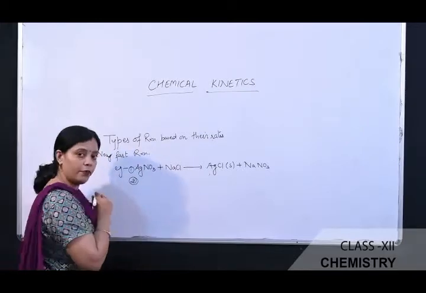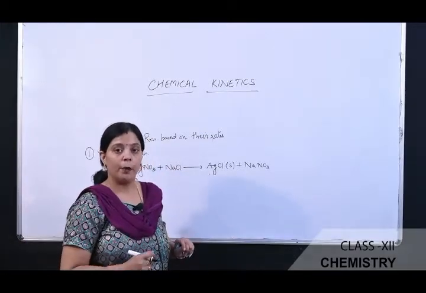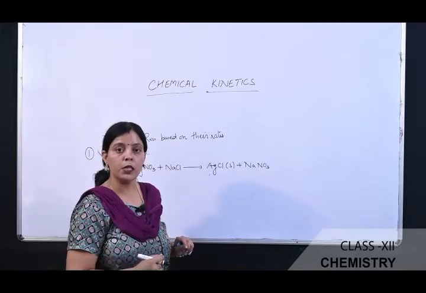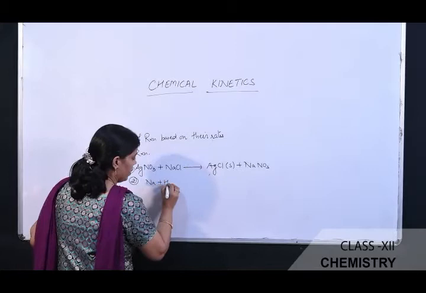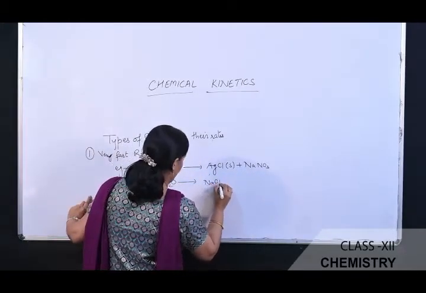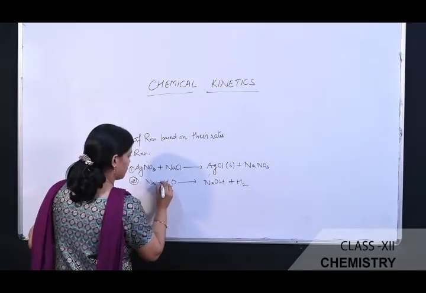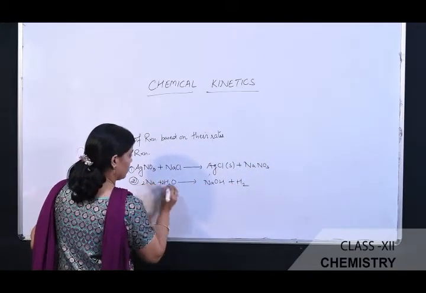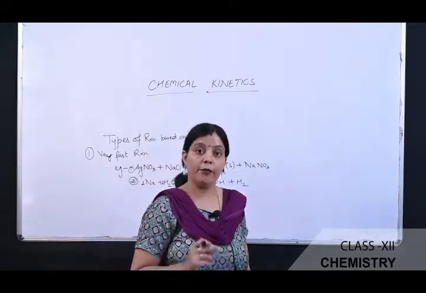Another example of a very fast reaction is the preparation of NaOH by the addition of water to sodium metal. When sodium metal is dropped in water, H2O, it results in the formation of NaOH along with the liberation of hydrogen gas. These are examples of very fast reaction.